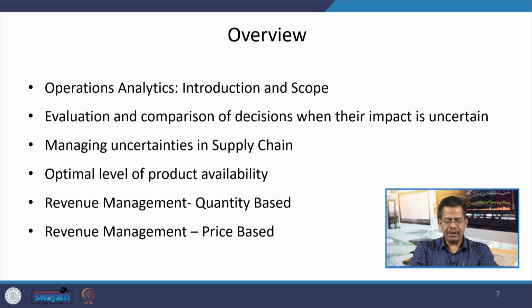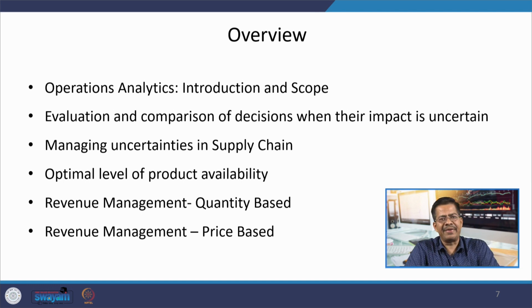I was referring to uncertainty. So, we are nowadays talking more in terms of uncertainties related to supply chains. Uncertainties related to supply chain are coming from the supply side and also from the demand side. You can use analytics in a very strong manner for managing the uncertainties of both these sides.